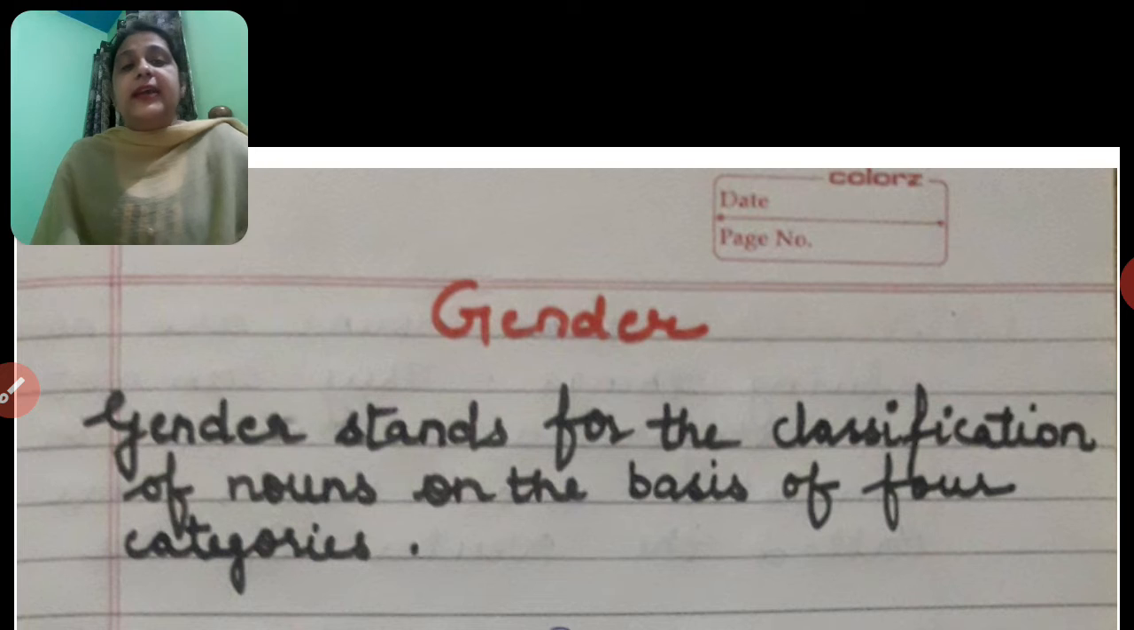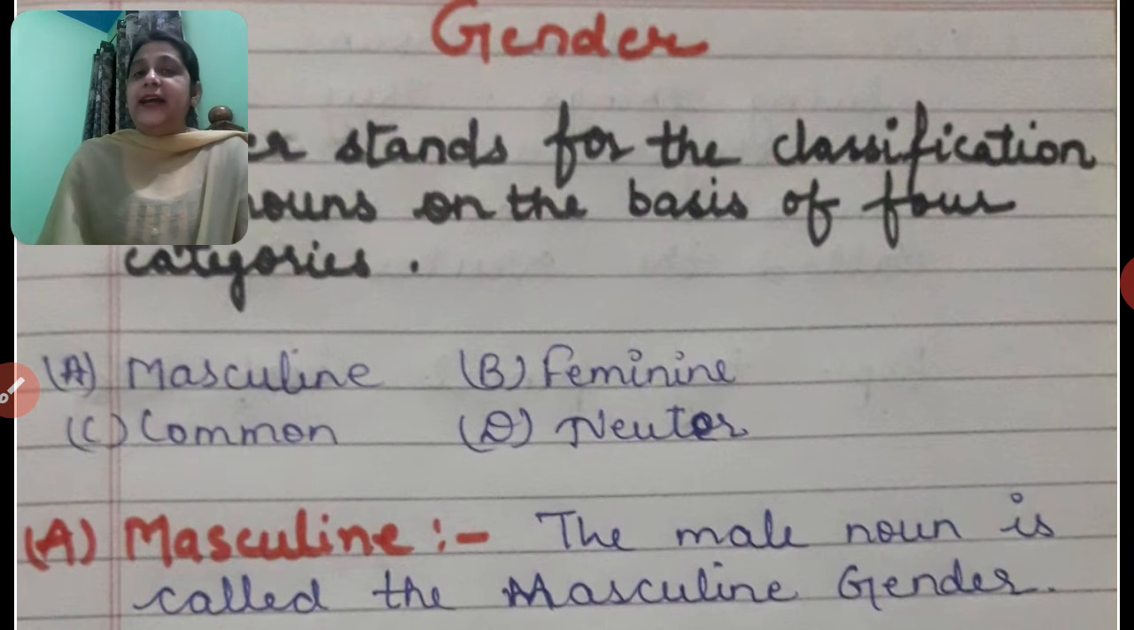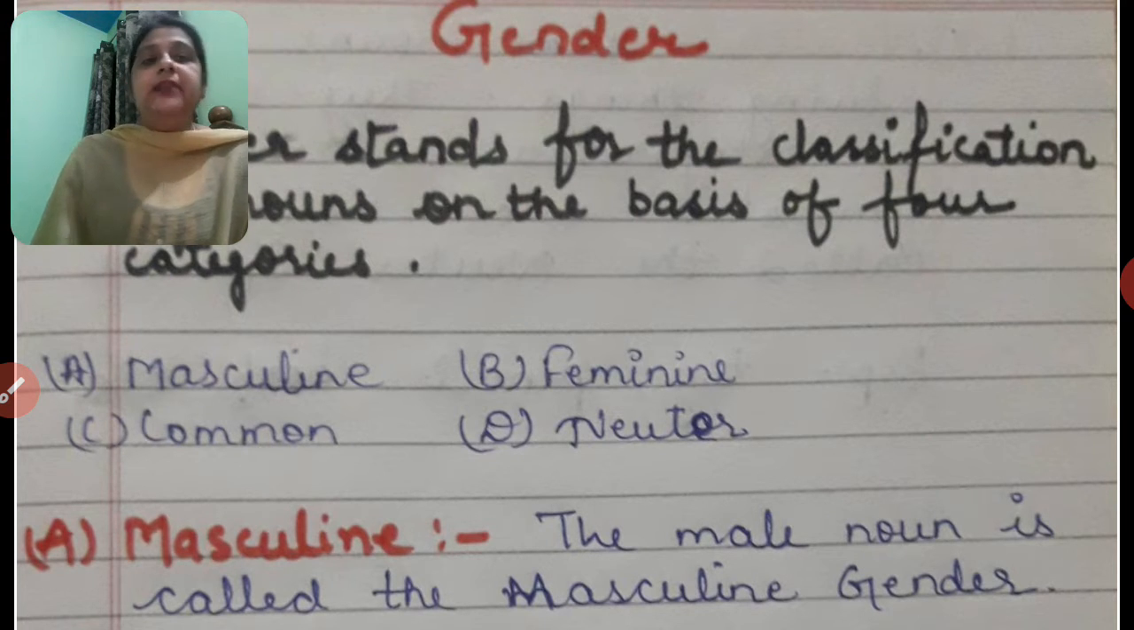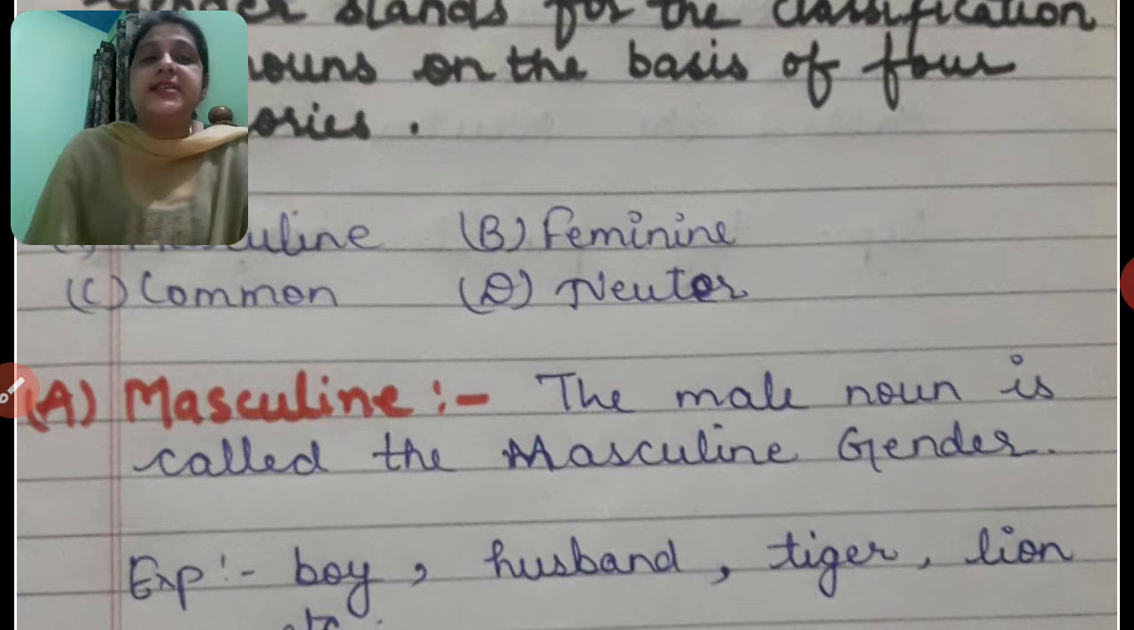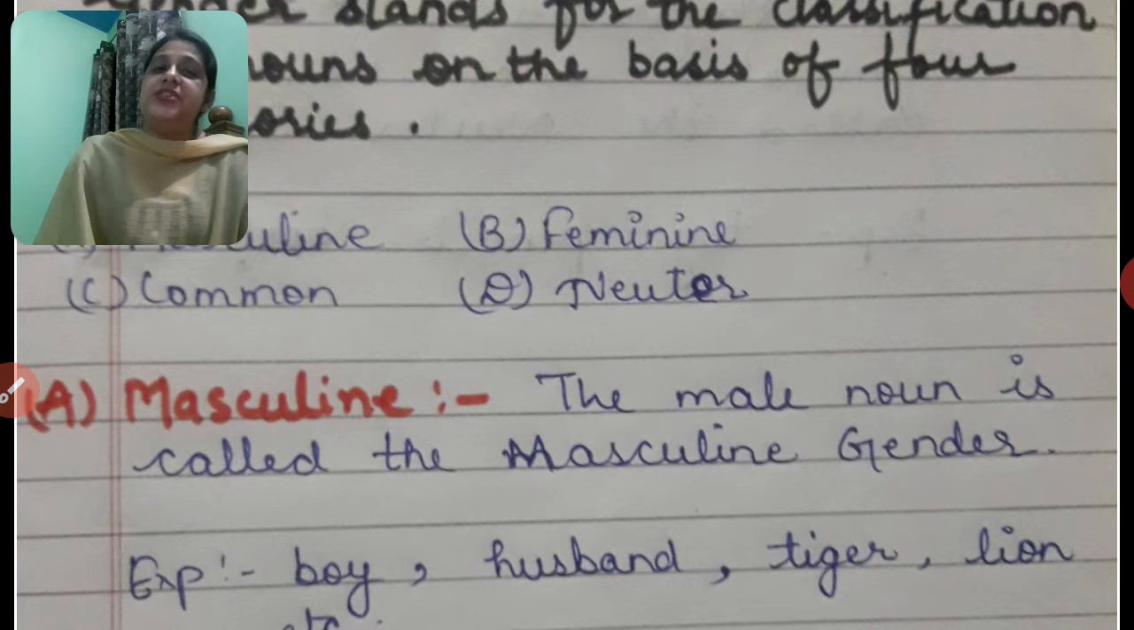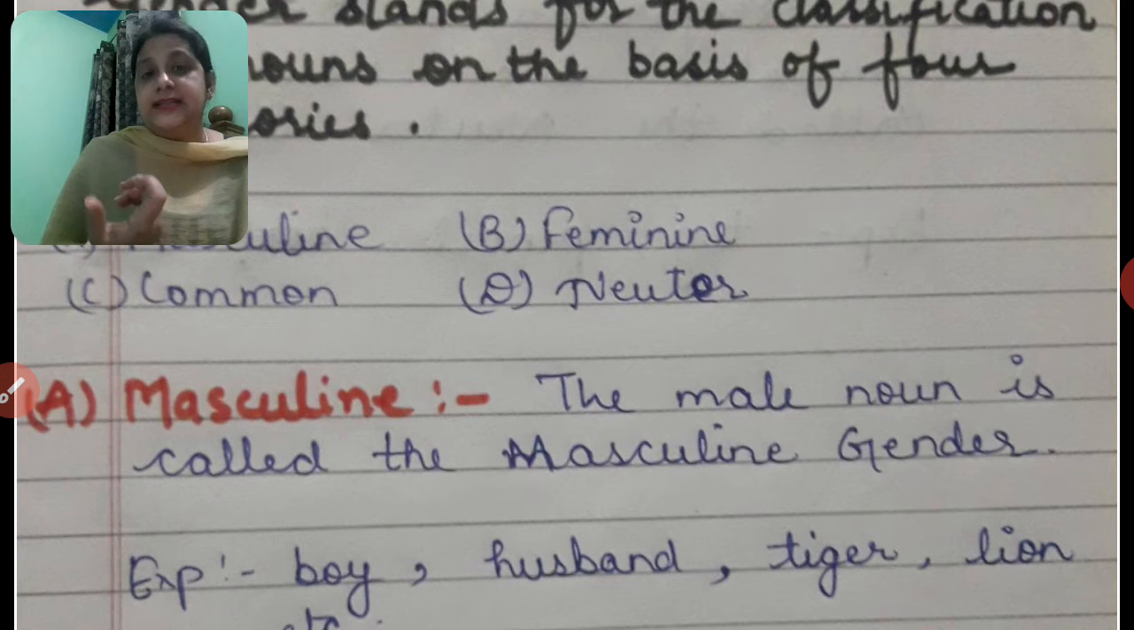What are those four categories? Masculine, feminine, common and neuter. I repeat, masculine, feminine, common and neuter. What is masculine gender? The male noun. The noun that refers to males is called masculine gender.